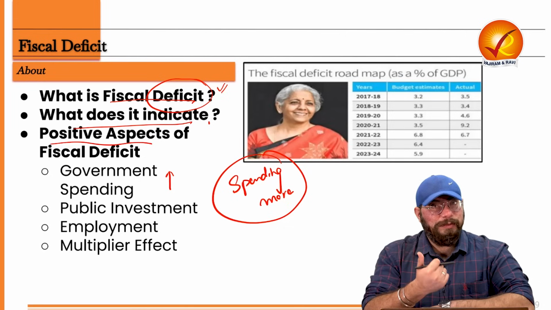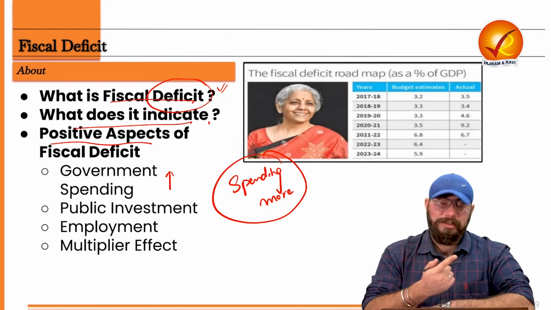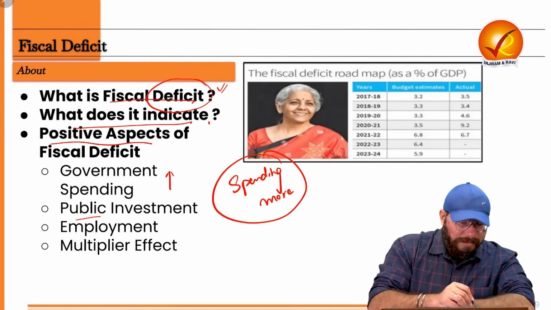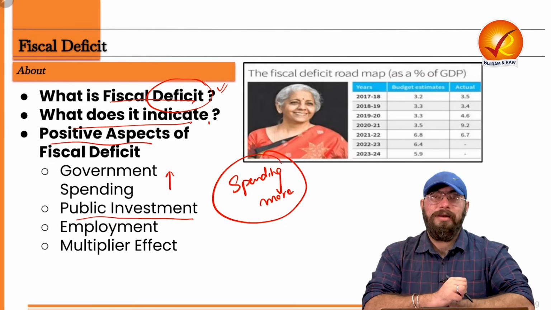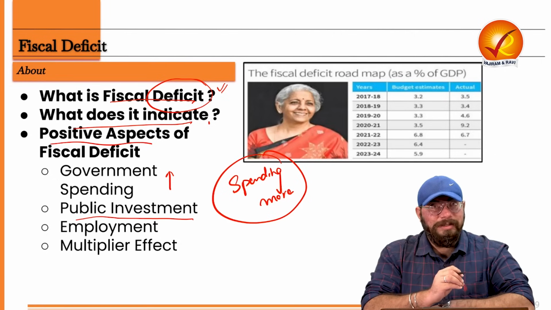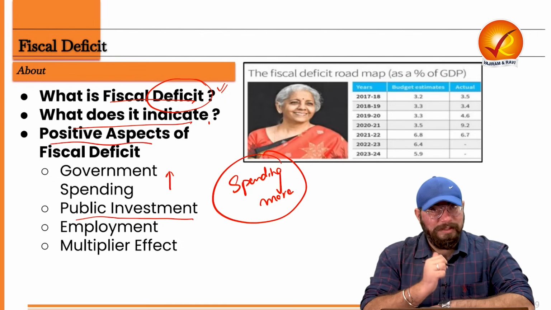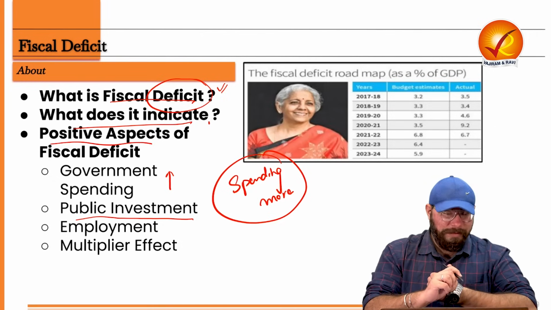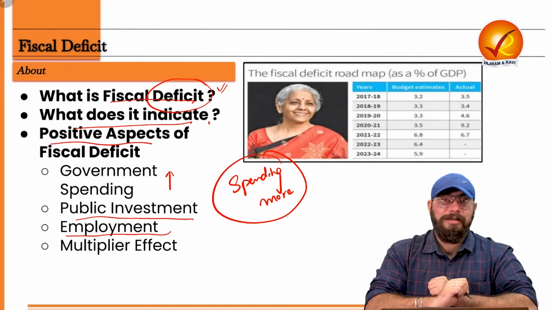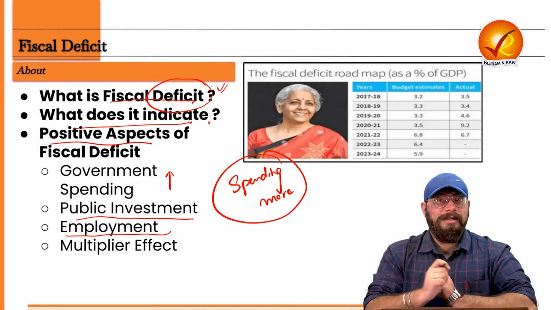And if higher levels of economic activity are there, that means prosperity in the overall country will also increase. And if the government is spending, that means public investment in the country will also increase. Because government primarily spends on what? Government spends on infrastructure development. And if the government is spending on infrastructure development, a lot of people would be getting jobs also. So a lot of employment will be created, jobs will be created, income of people will be generated, higher incomes